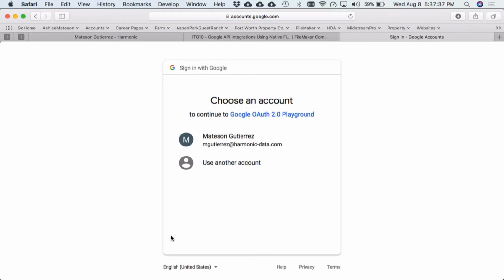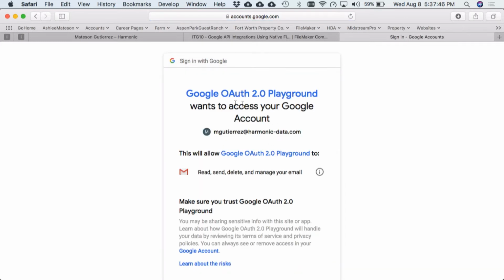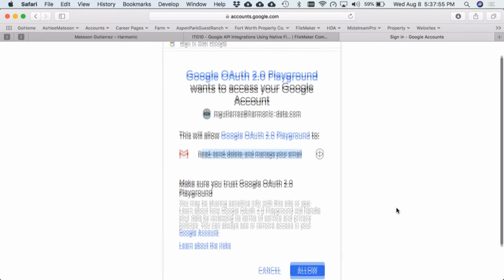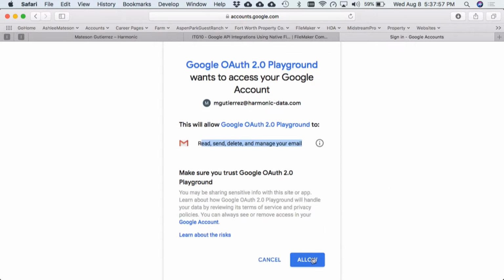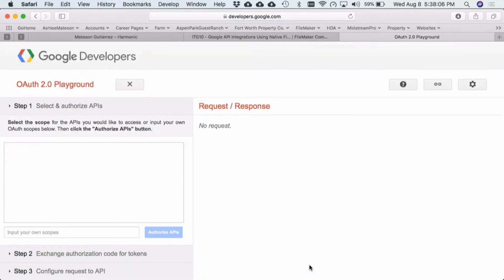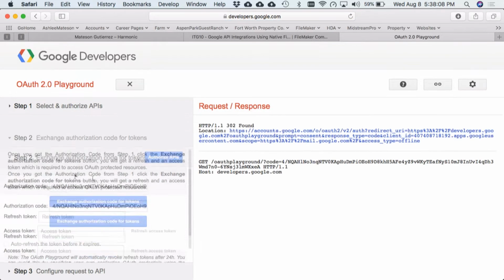Now what Google is doing right now is showing us a consent screen, and they're basically saying, if I hadn't already logged in, they would say, hey, what account do you want to use? I would input my account name. And right here they're saying Google OAuth Playground wants to access my Google account. Which account? This one. And they want to read, send, delete, and manage my email. Again, this is the consent screen. So me as Madison, I'm providing Google access to my account. Now they do this process very quickly, and it's going to jump down.